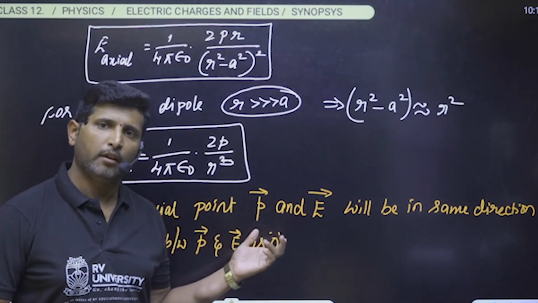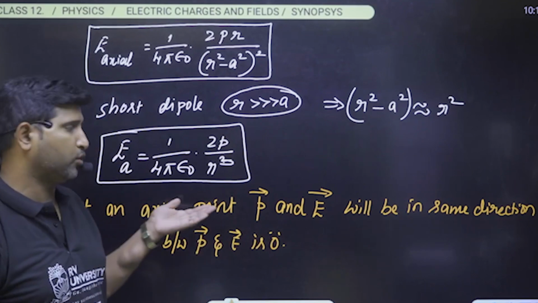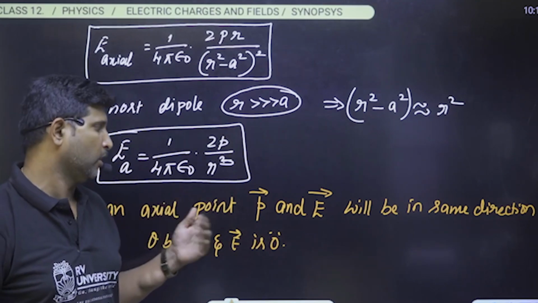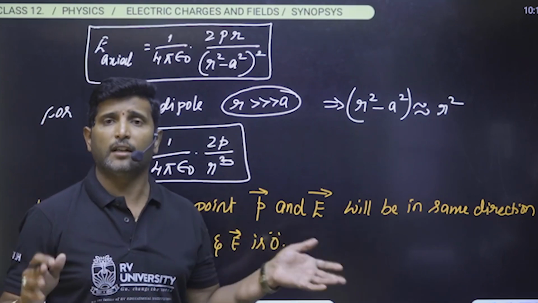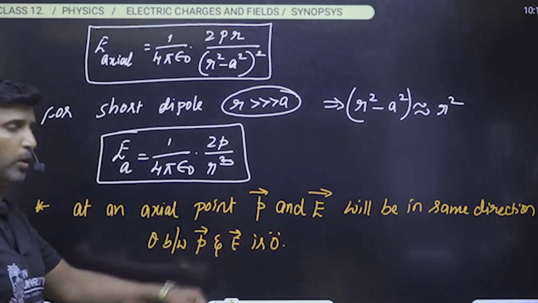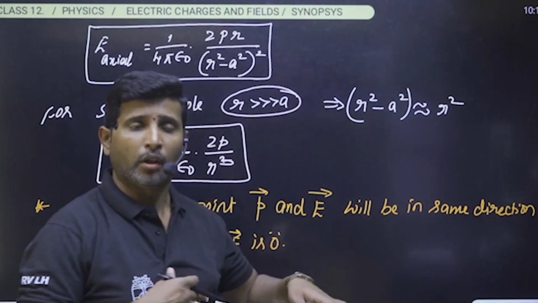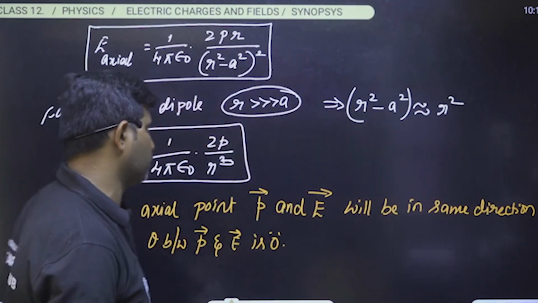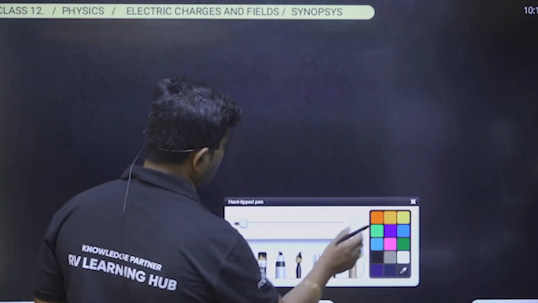Understood this point? We can expect questions based on this also. So at an axial point, the angle between the dipole moment vector and the electric field vector is always 0, because both will be directed in the same direction. Okay. Now let us understand the next one.